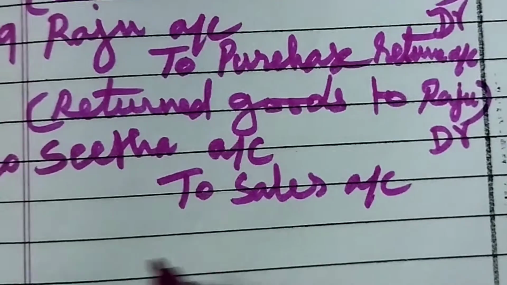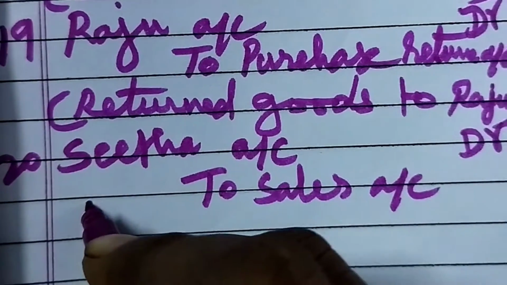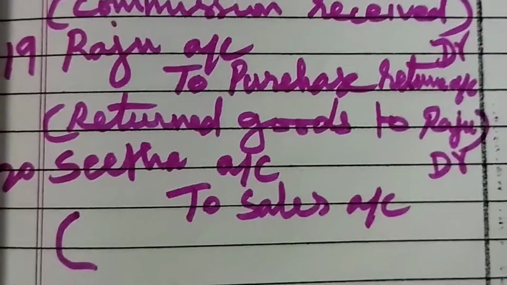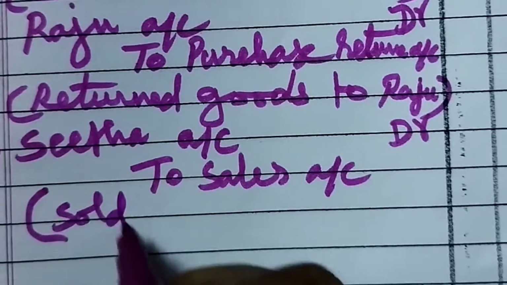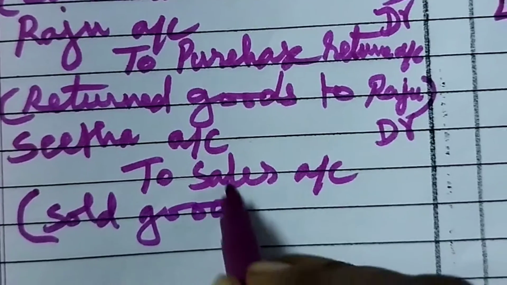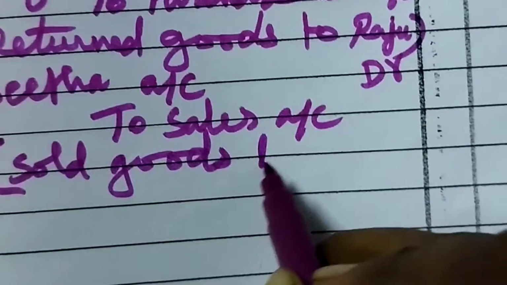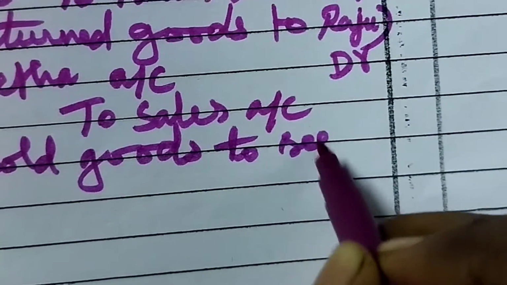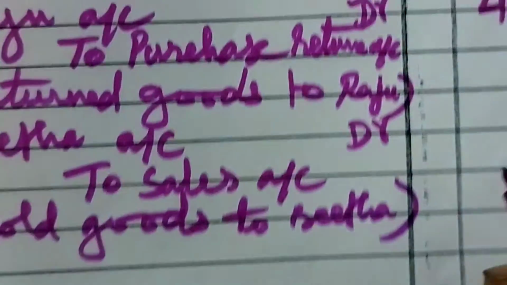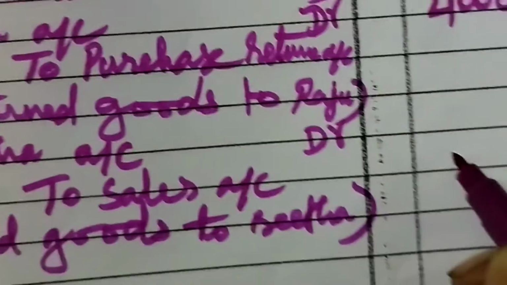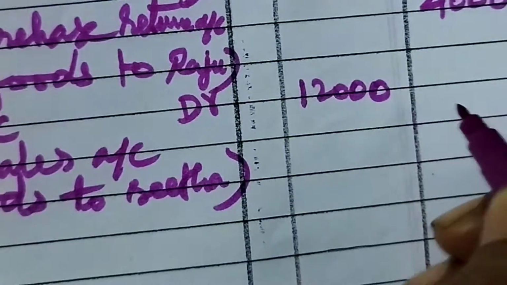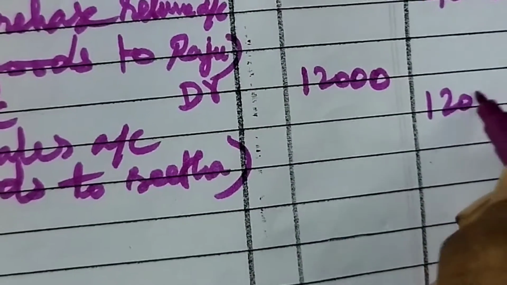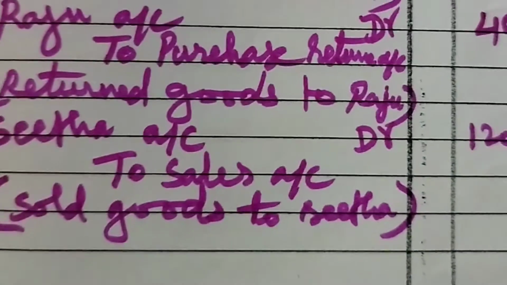Then narration we have to write. What is the narration? Sold goods to Sita. Amount, what's the amount? 12,000. So 12,000 we have to write. Okay, we can go to the next transaction.